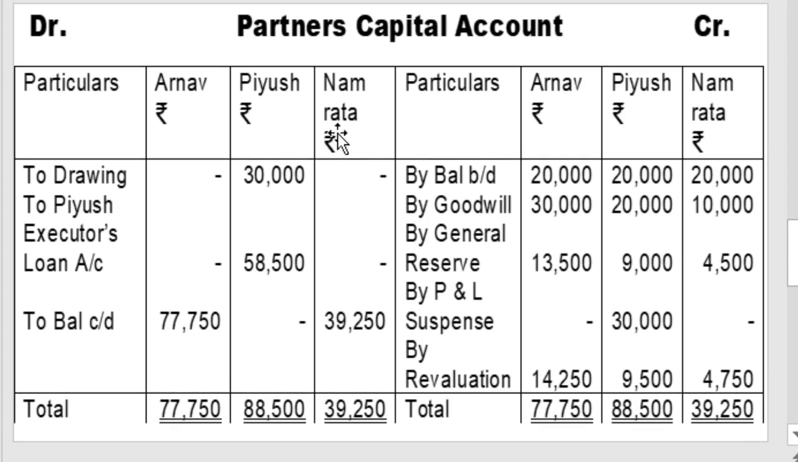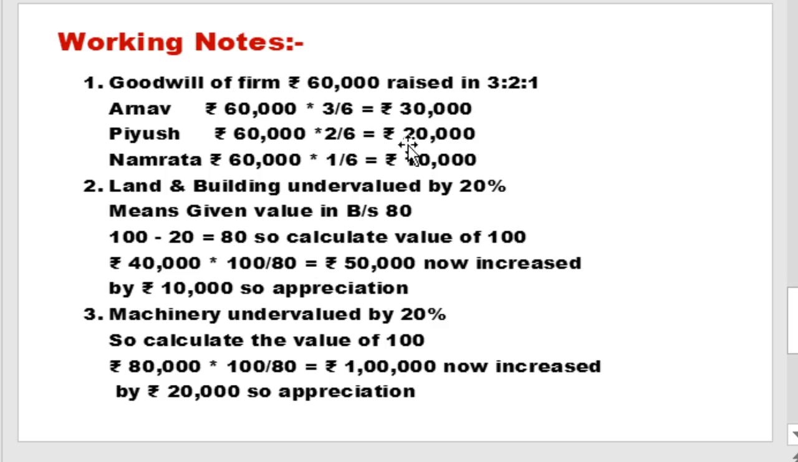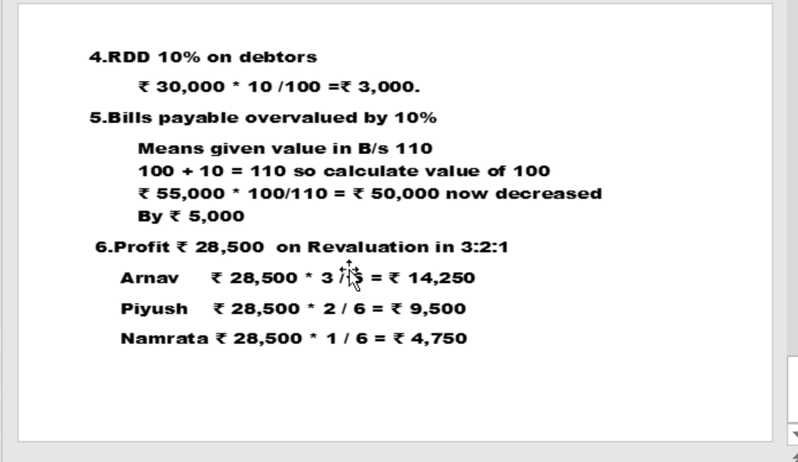Then the partners' capital account, amount column 3 on both sides for Arnav, Piyush and Namrata, because 3 partners are there. 3 columns of amounts on both sides, partners' capital account, 10 lines minimum. Then in working note, all calculation as per adjustment. Prepare balance sheet in T form for verification purpose.